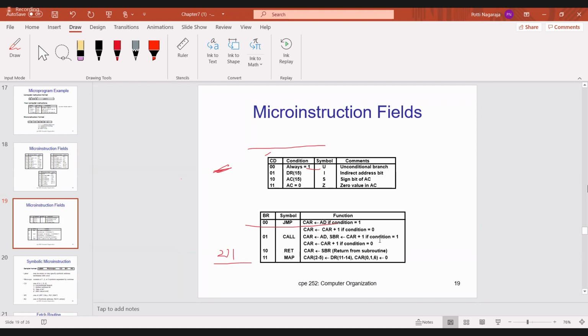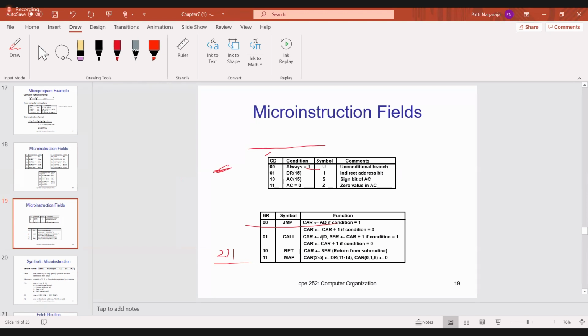The subroutine register gets it if the condition is 1. Or else if the condition is 0, you just have to execute CAR plus 1. Do you understand? This AD is nothing but your second program address. Before going to the second program address, I have to do CAR plus 1 and store that in the subroutine register.